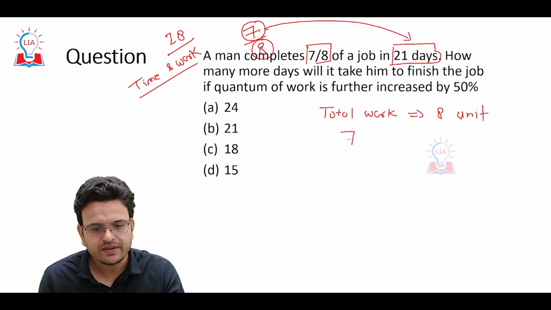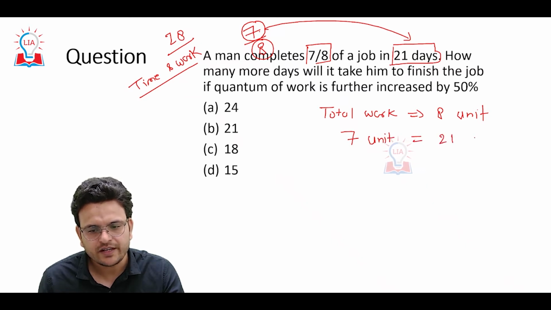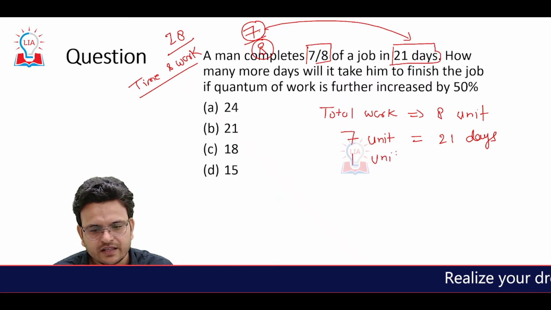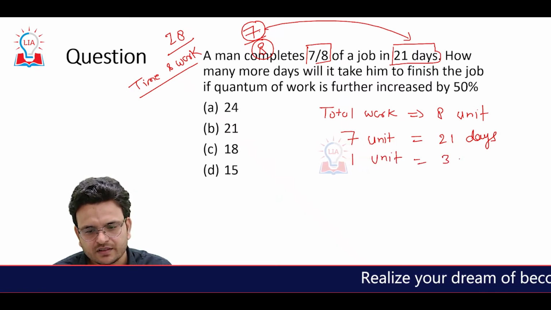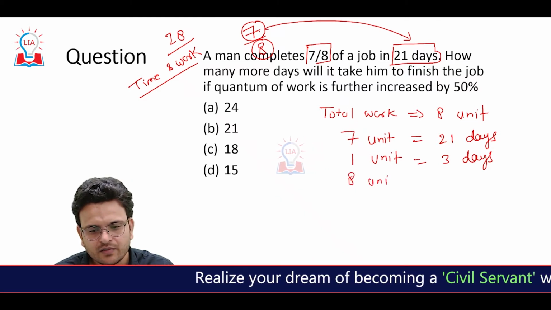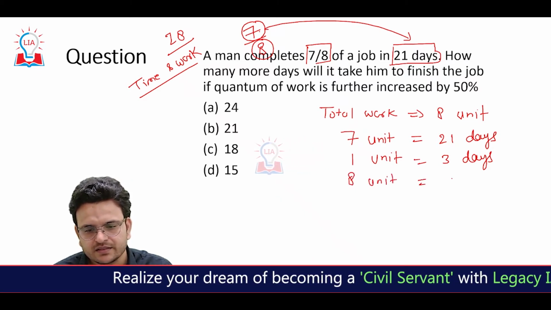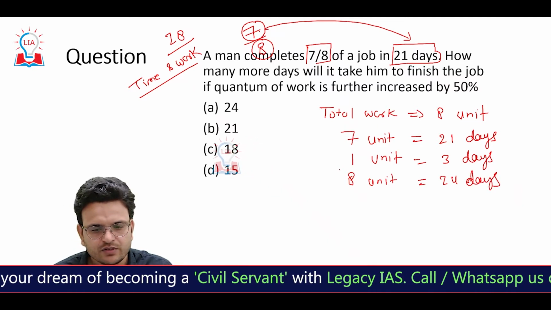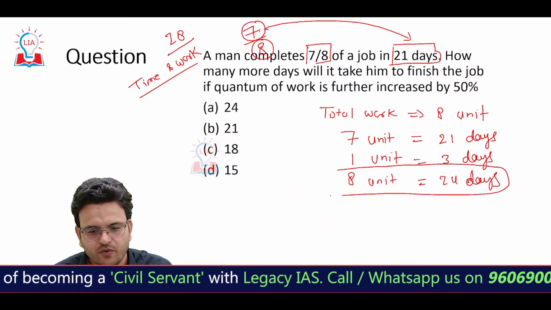Means 7 units are completed in 21 days, 1 unit in 3 days, and definitely 8 units will be completed in 24 days.